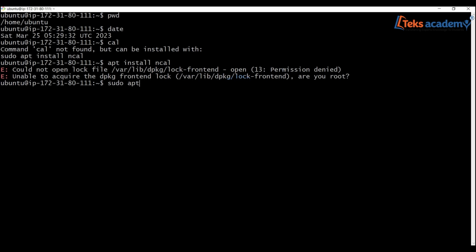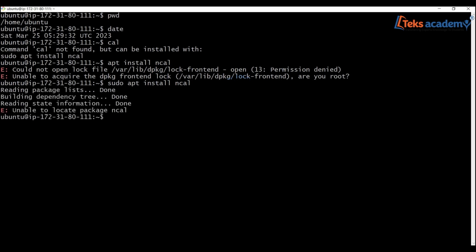Now sudo apt install ncal. Now it is not going to do it properly. Why? Because whenever we want to install, we actually need to update the repository, and for that you need to have the super user privileges. So I'll do sudo apt update.